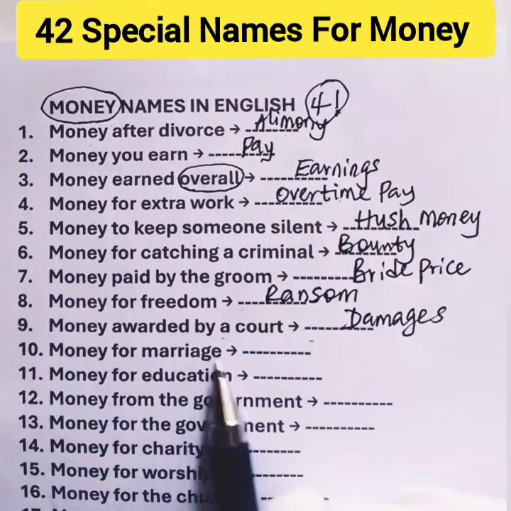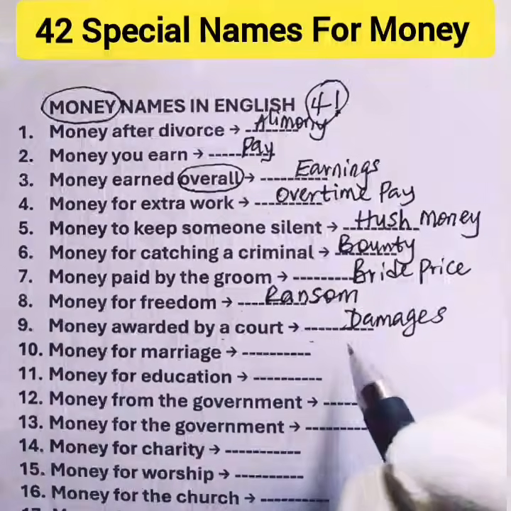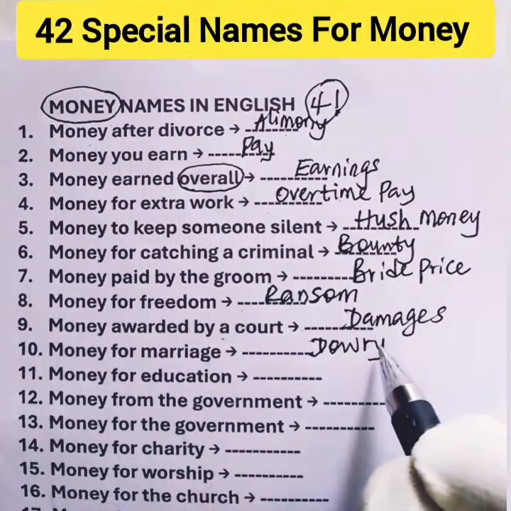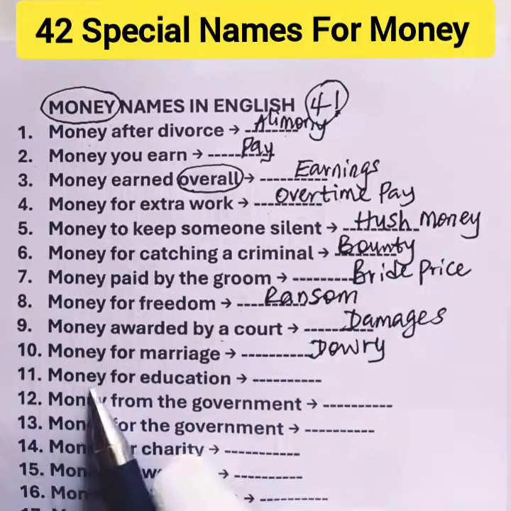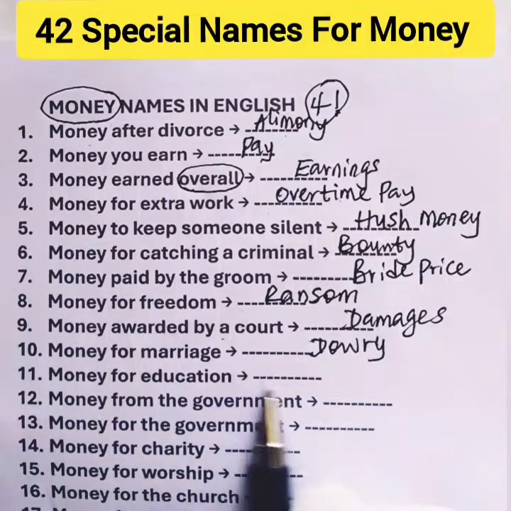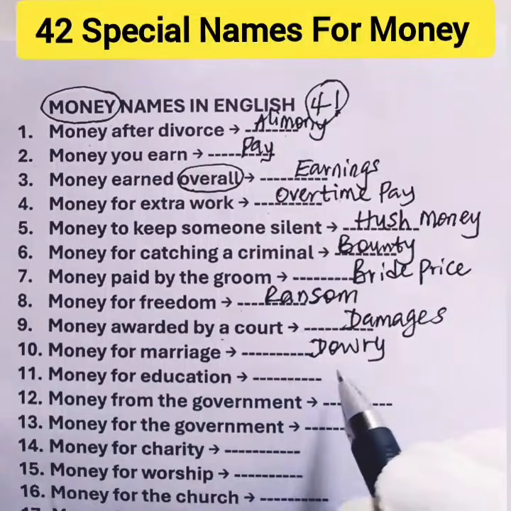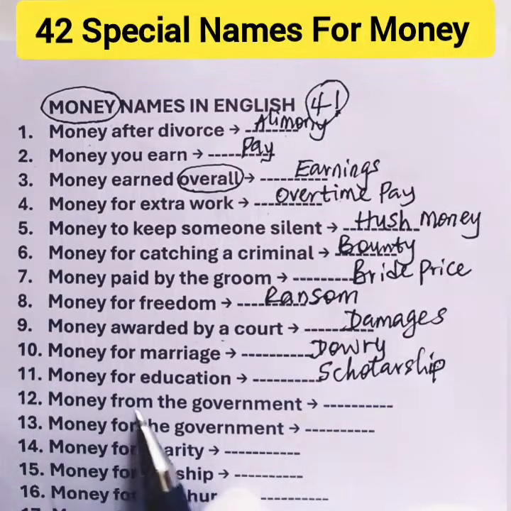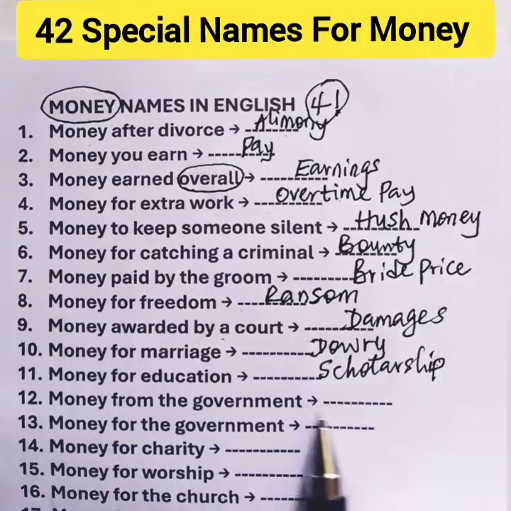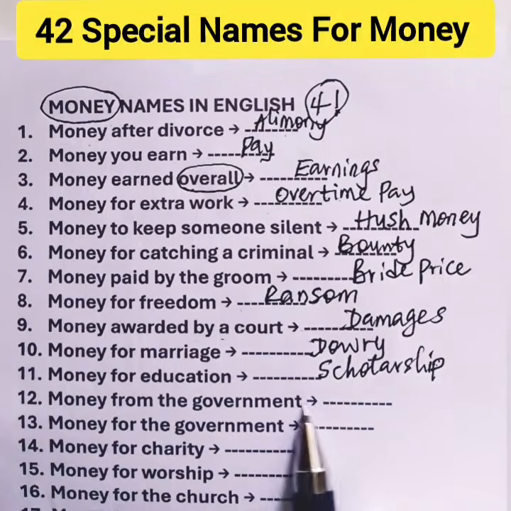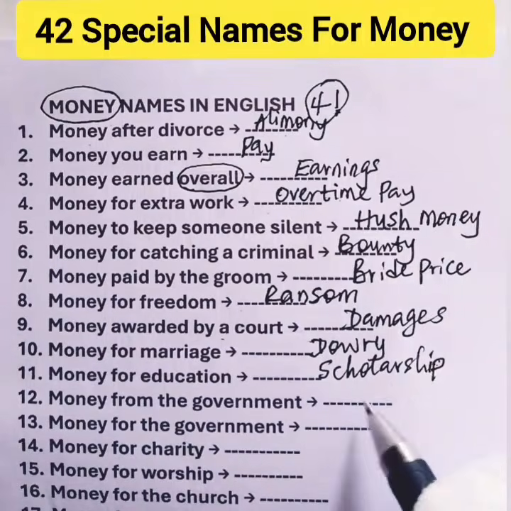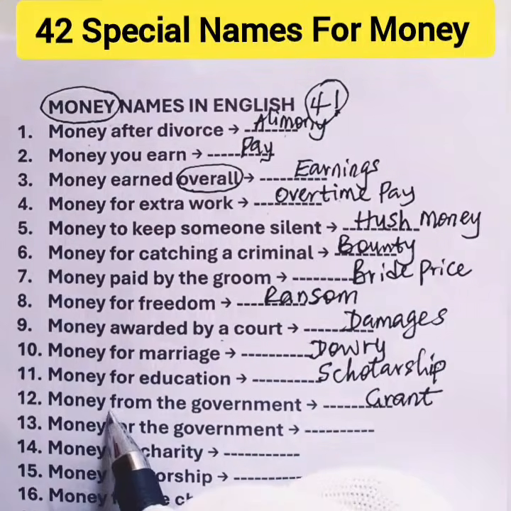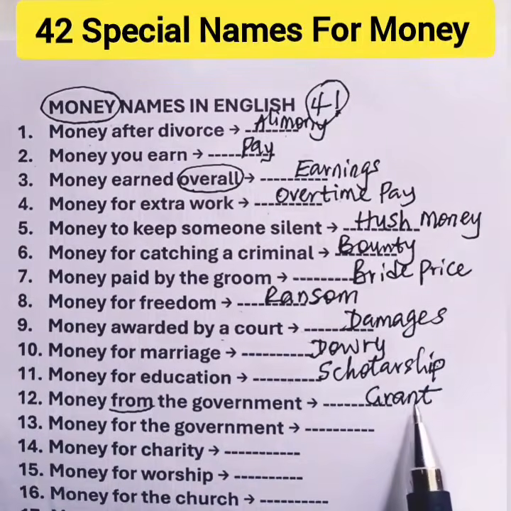Next, money for marriage. What do we call it? This is very common. It is called dowry. Next, money for education. This is also very common. I'm sure everybody knows this. Scholarship. Next, money from the government. What do we call it? The money that government gives to the people is called grant. When it comes from the government, it is a grant.